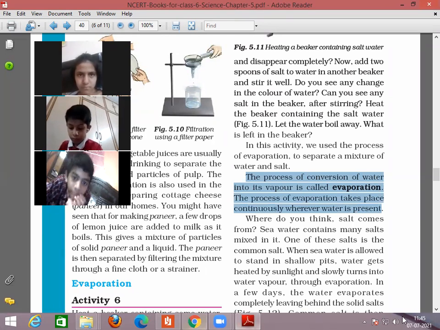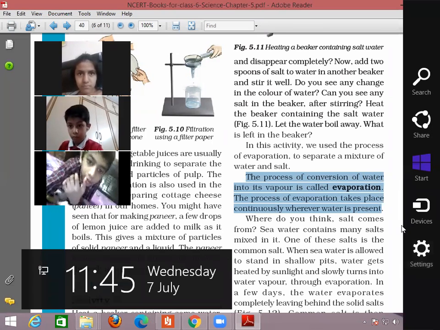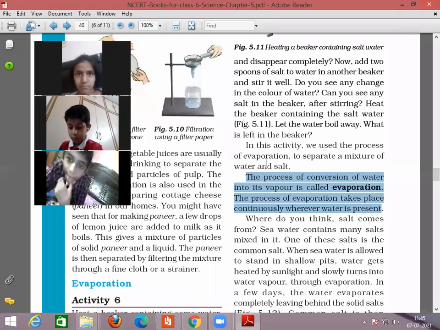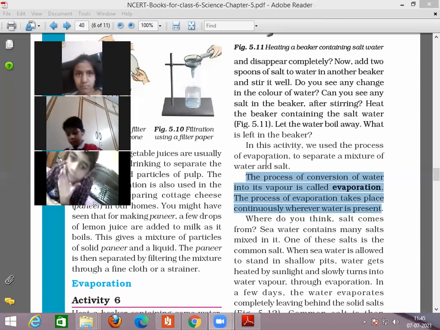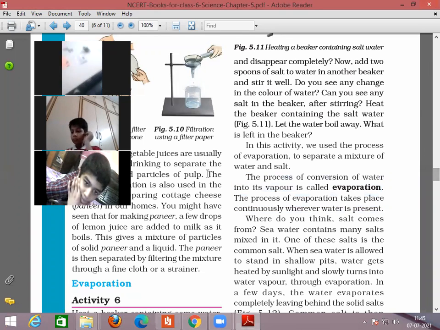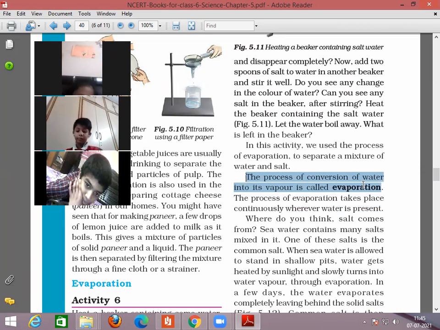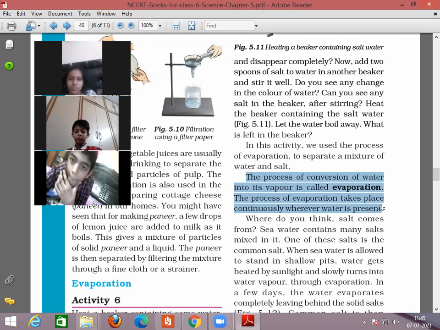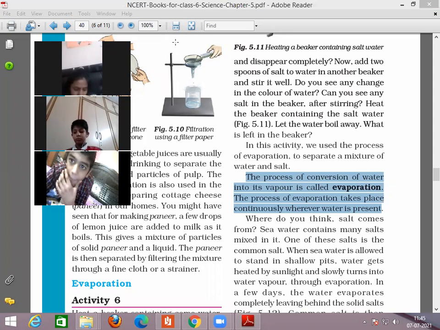And the evaporation process continuously takes place. I want everybody to underline the definition of evaporation. The process of conversion of water into vapor is called evaporation, and it takes place at all temperatures. Clear?